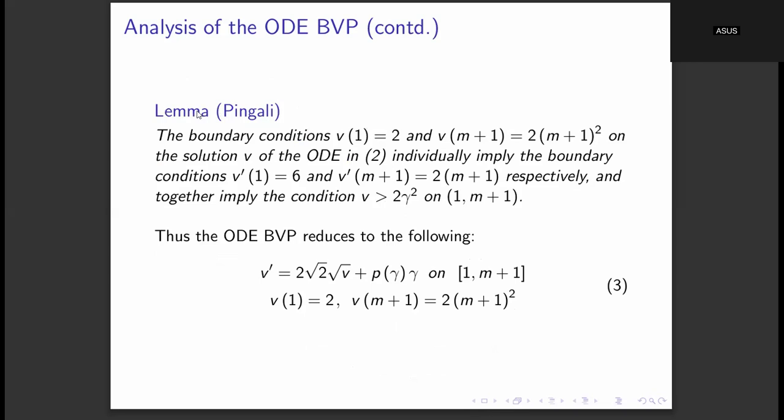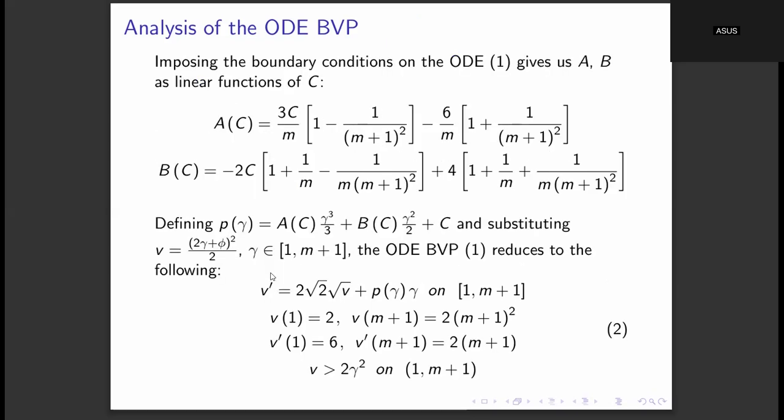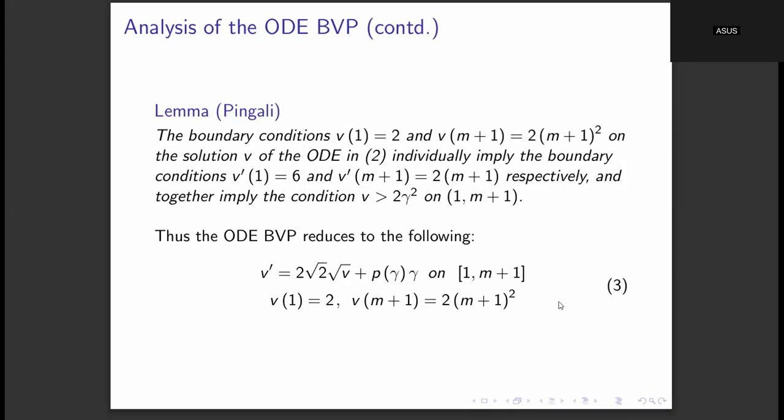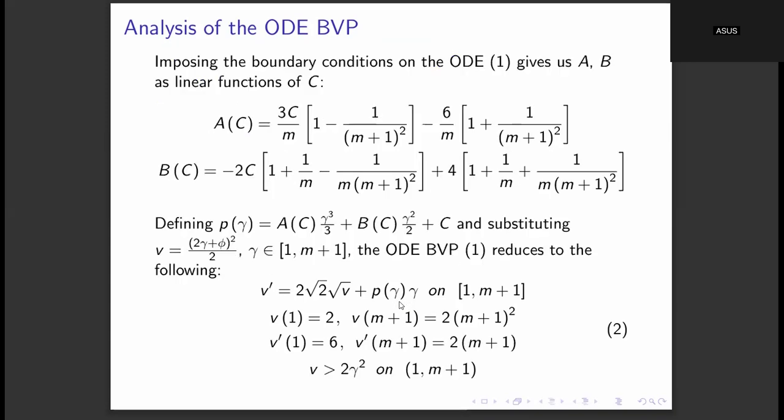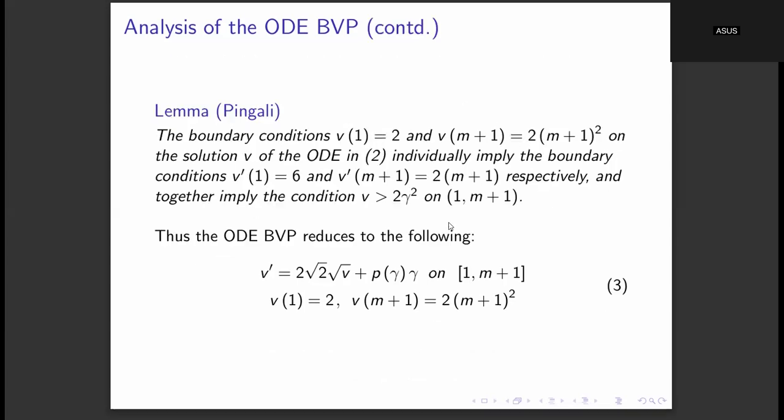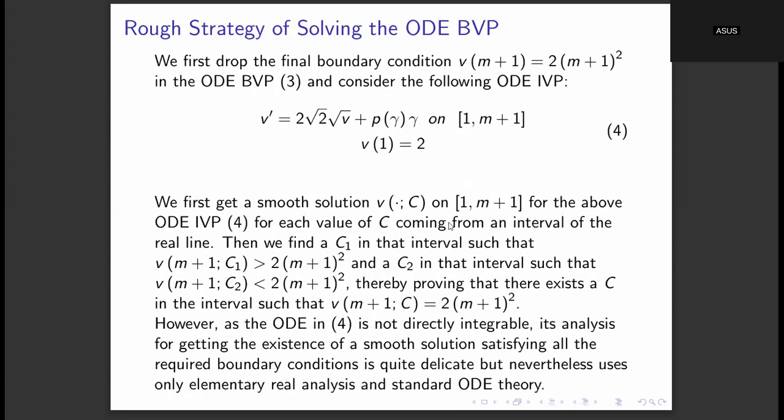So this is the lemma of Professor Pingali, who had first studied this problem. From this, the ODE boundary value problem 2 reduces to this ODE boundary value problem 3. So we have this ODE on the interval 1 comma m plus 1, which satisfies these two boundary conditions. And then this ODE boundary value problem depends on the parameter m, which is going to decide the Kähler class of the ansatz, and also on the parameter C, which is any arbitrary real parameter. Okay, so I can then give a rough strategy of how to solve this ODE boundary value problem.